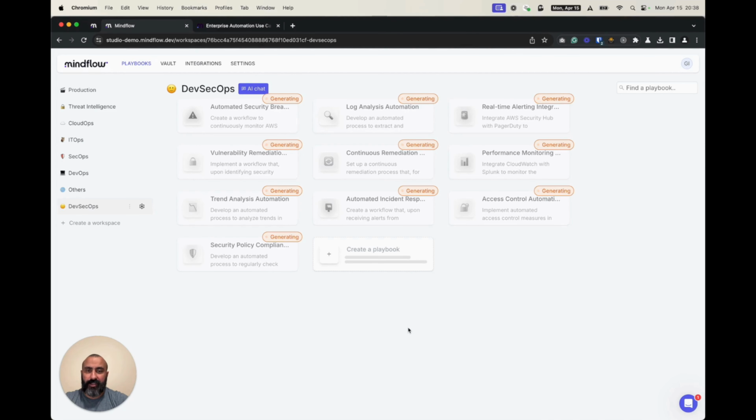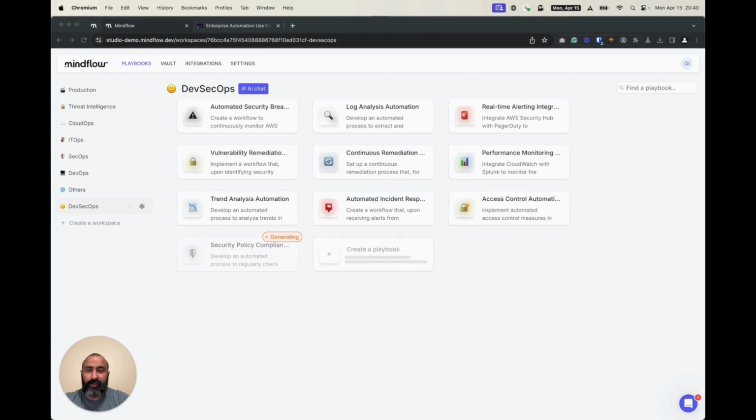We see now that the workspace is starting to be filled with the generated playbooks. Let's give it a time and then we see what we got. We already have some flows that have been finished. Let's check one of them.